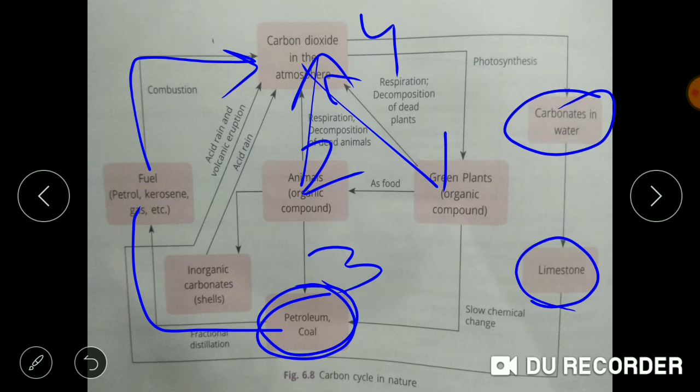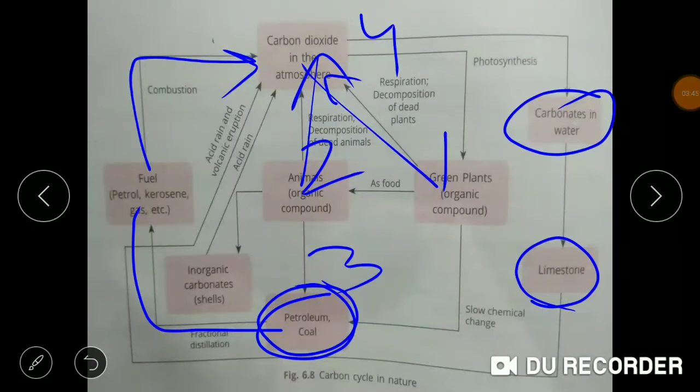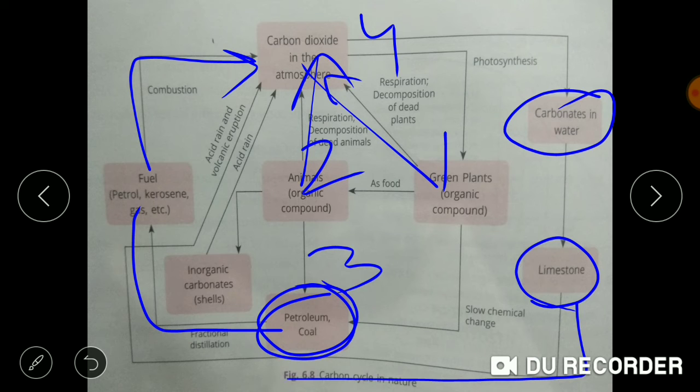Limestone is one among them. When weathering or treatment of minerals is done, this carbon dioxide is again released to the atmosphere. The volcanic eruptions also give out carbon dioxide into the atmosphere.